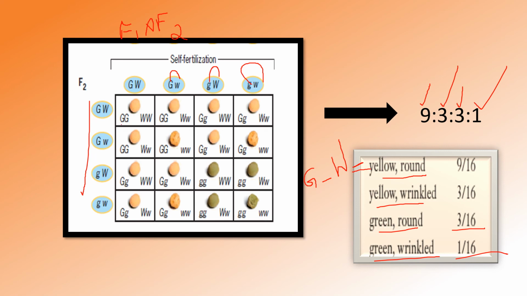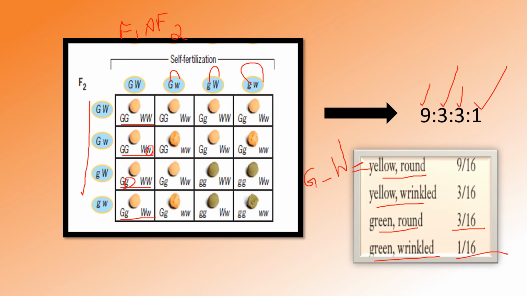You can see here, this is yellow round, again this is yellow round where one of them is in heterozygous condition, and this is also yellow round where both characters are in heterozygous condition. Likewise, you can see 9 yellow round offspring.